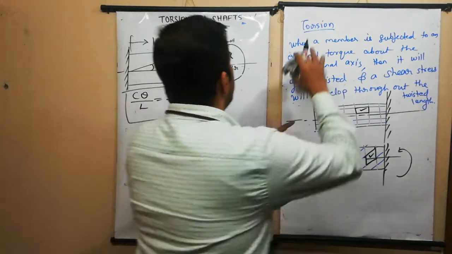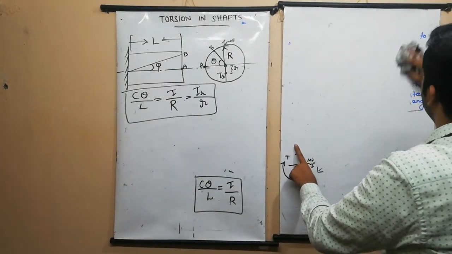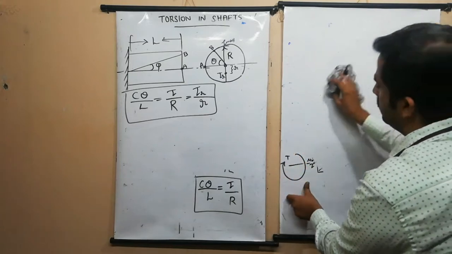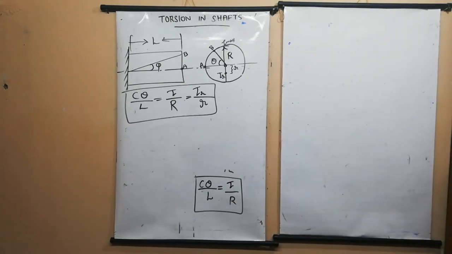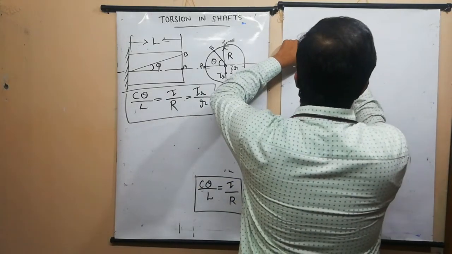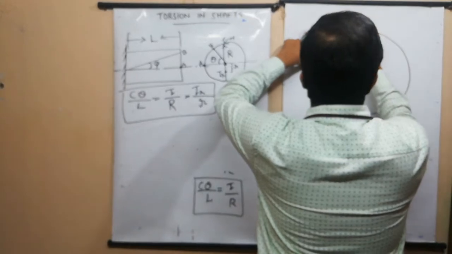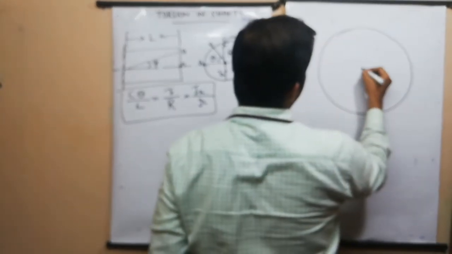Now we can see the top view of a shaft to find the torque. Now our aim is to find the torque acting on the shaft. For that purpose I am considering a shaft here. This is the center.